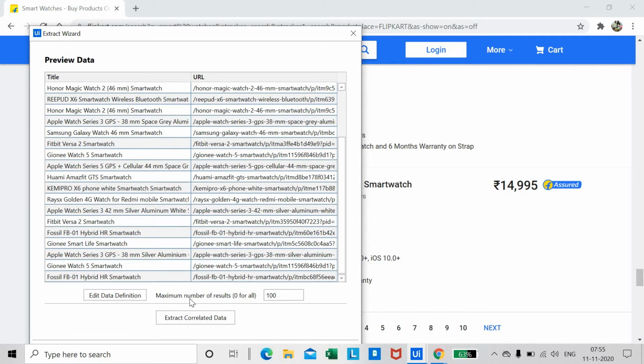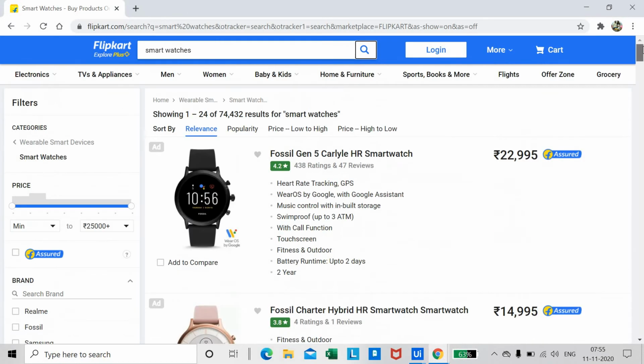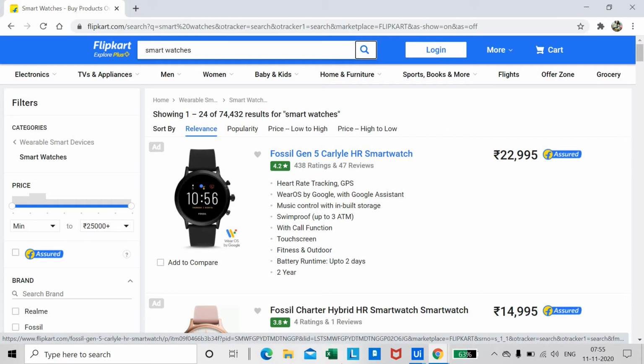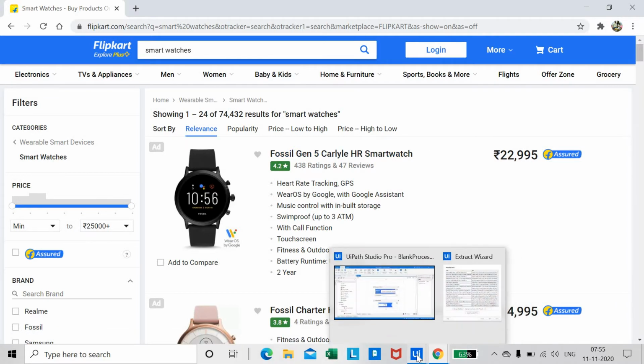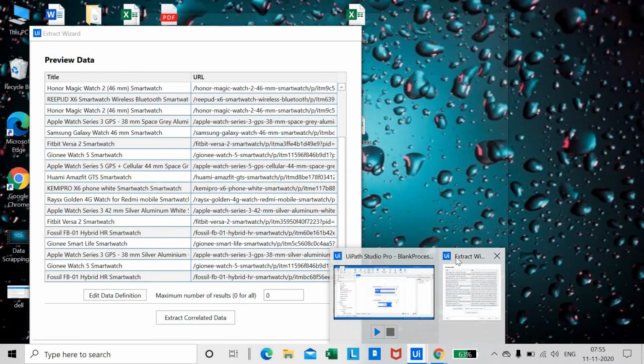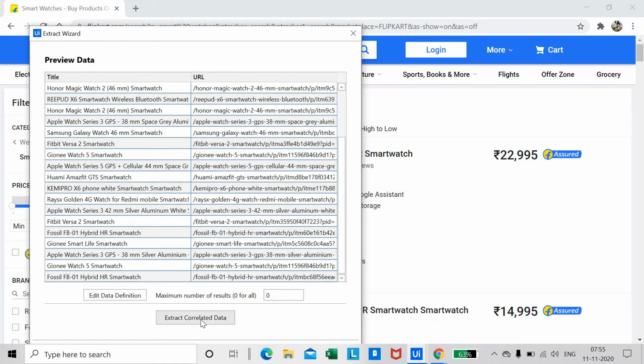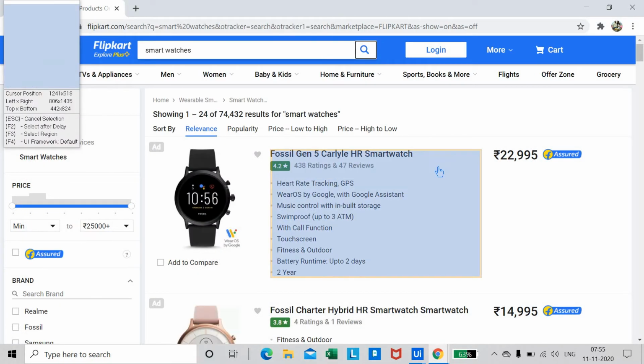Here we have to give the maximum number of results, and 0 for all. So we have to give 0 because we would like to have the maximum results. And we would like to have extra data also, that is, the price. So the next process we need to do is extract the correlated data.